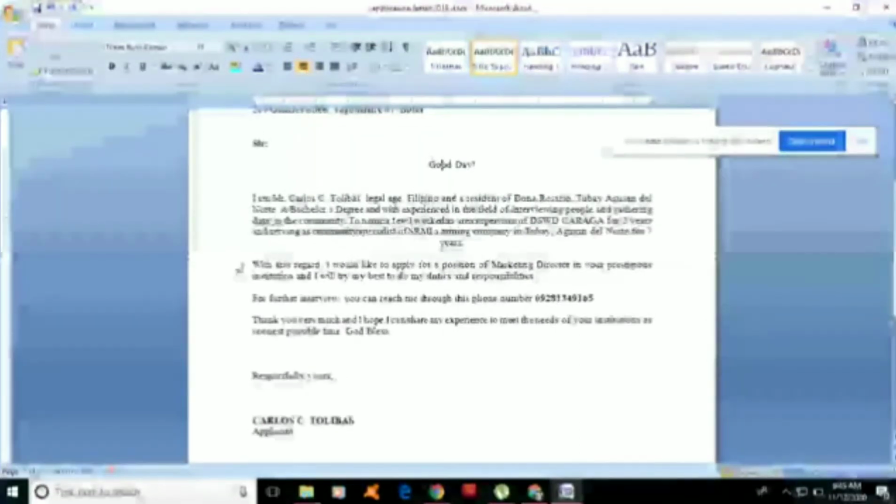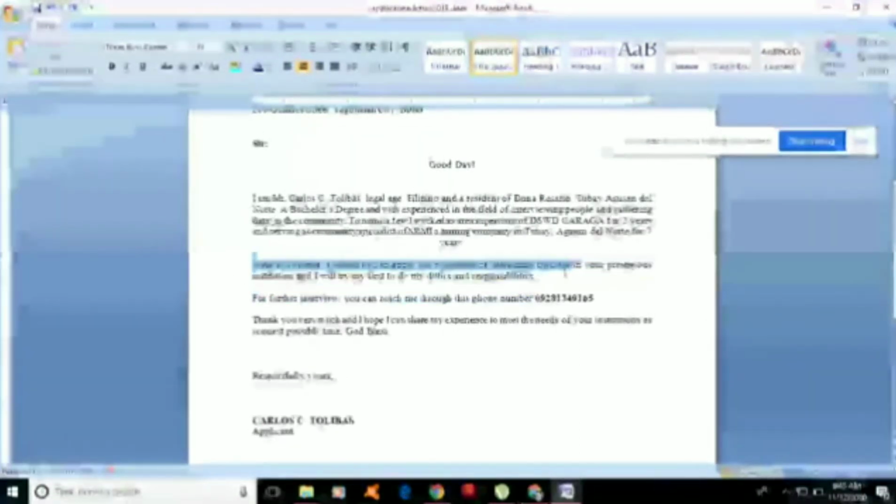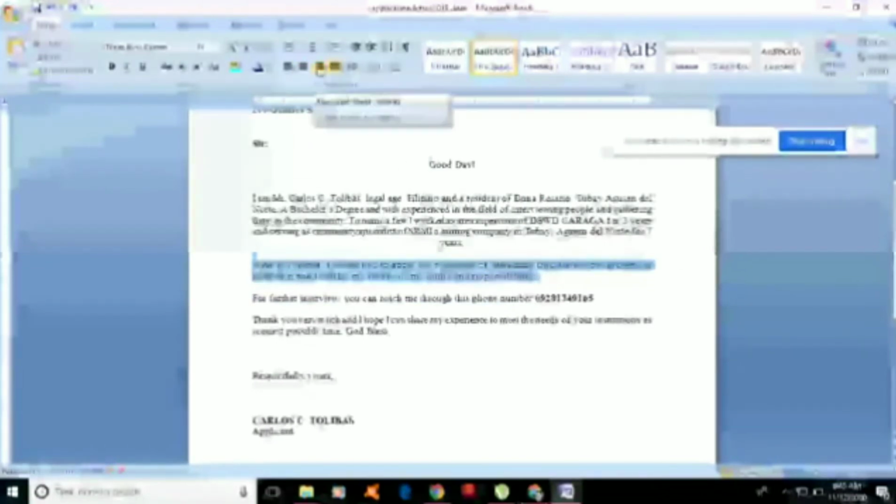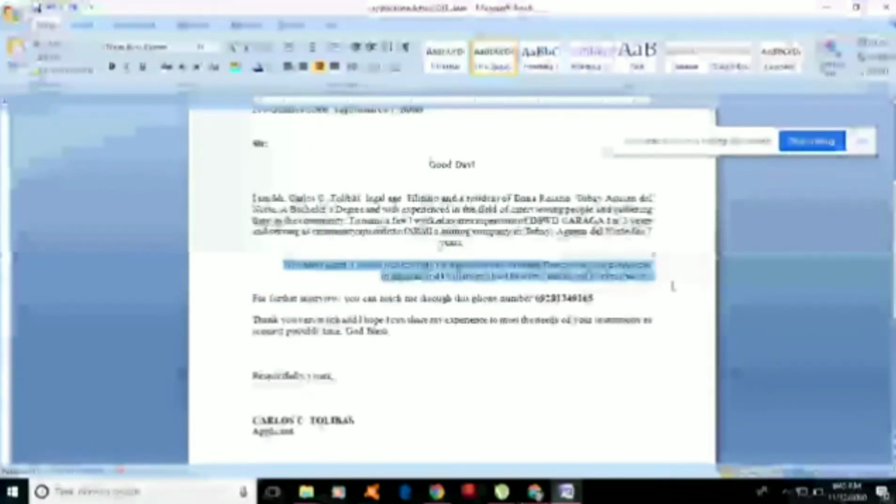Then for this paragraph, we are going to apply right alignment. So the right side of our document is aligned, but the left side is not aligned. Okay, when we try to apply justify, the text to both the left and right margins will be aligned.